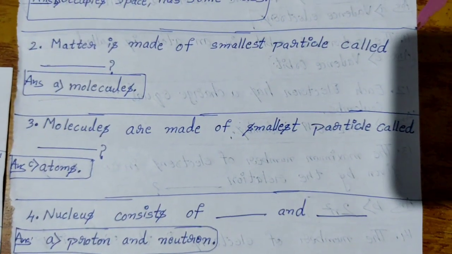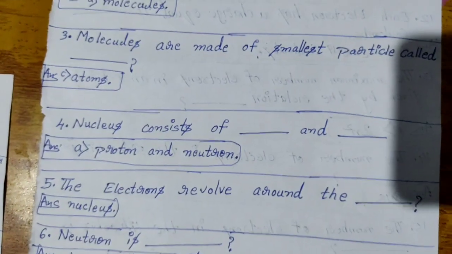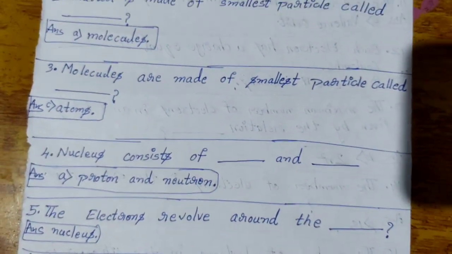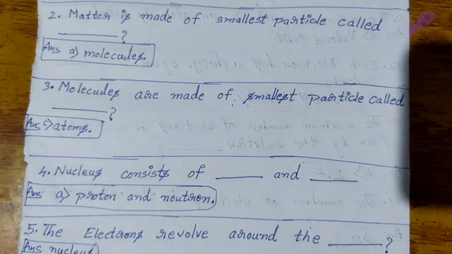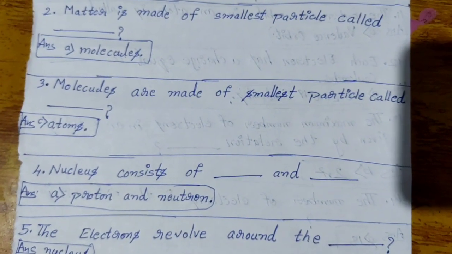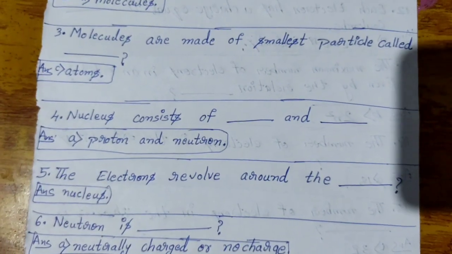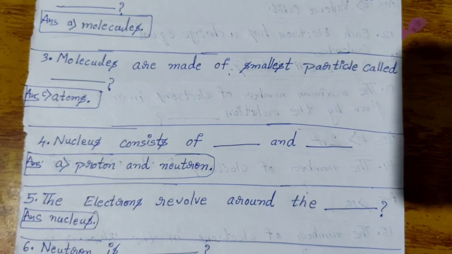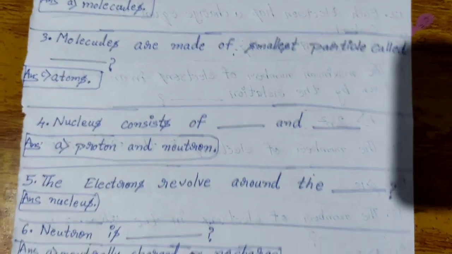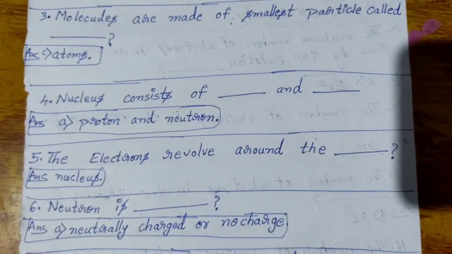The answer is atoms. The fourth question is nucleus consists of dash and dash. The answer is proton and neutron. The fifth question: the electrons revolve around the dash. The answer is nucleus.